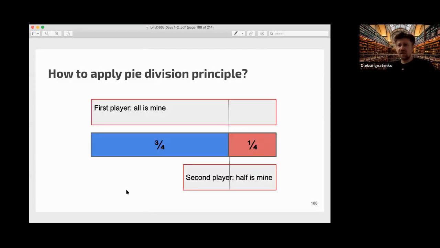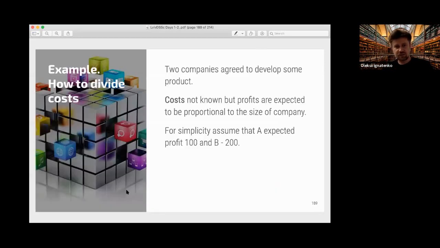And this idea allows you to solve a quite complex problem. I just want to state this problem. I think I will not solve it to the end, but I will give you the idea. So 2 companies agree to develop some product, and the cost of this product is not known beforehand, only some range, but profits are expected to be proportional to the size of the company. So they do this product for themselves.